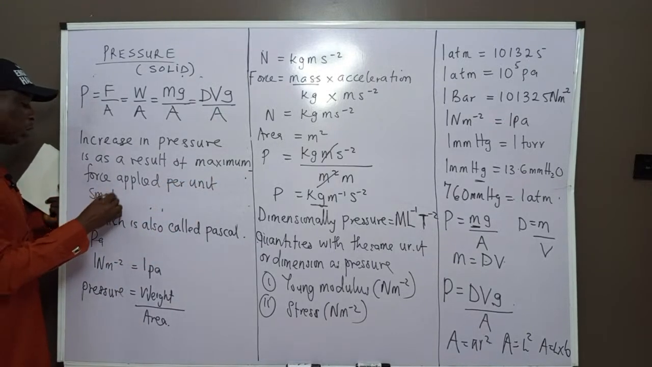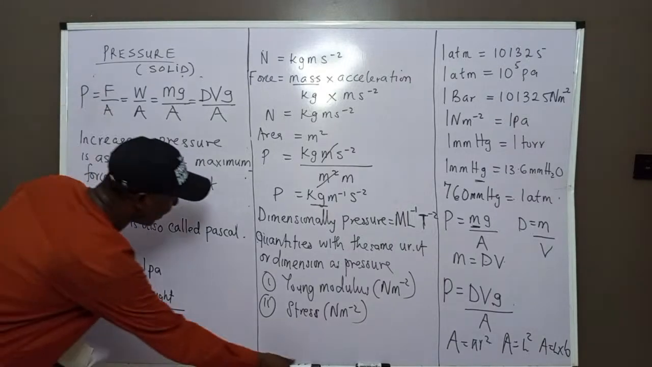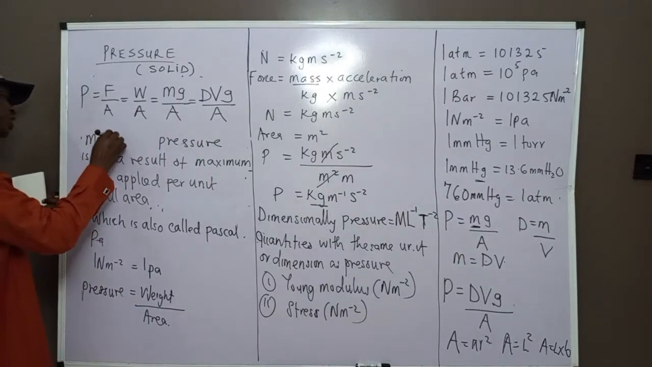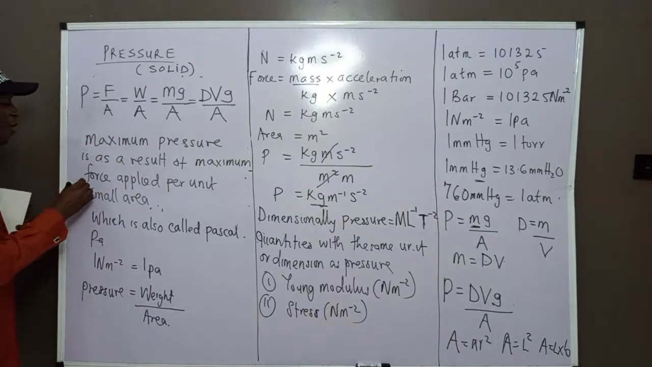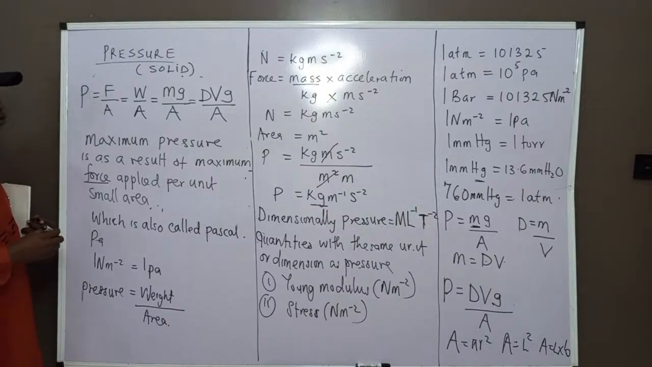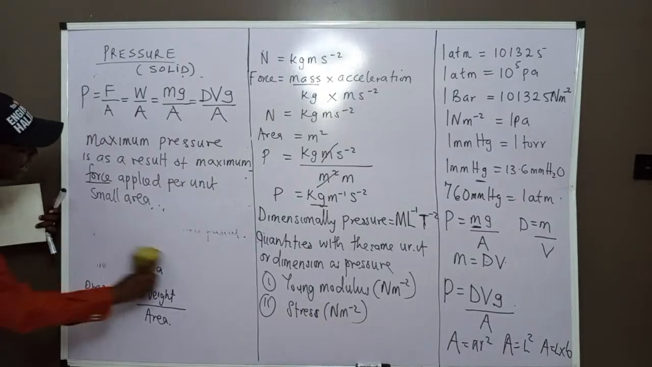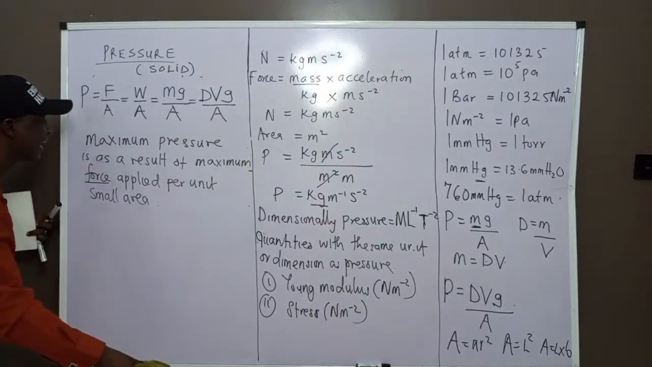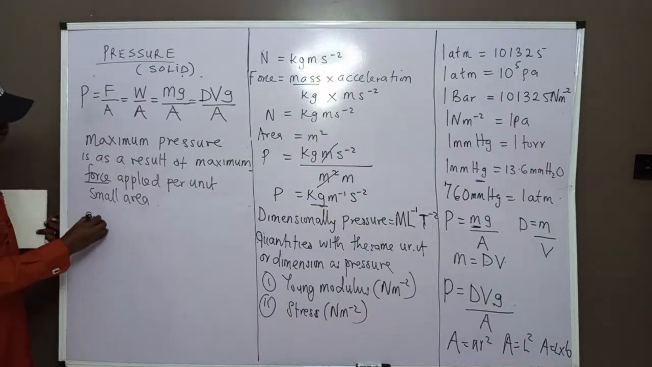Small area. So that is to say, maximum pressure, let me put it that way. Maximum pressure can be the result of maximum force applied per unit small area. That is to say, the higher the force per unit smaller area, we have a maximum pressure exerted. An example of this is your sharp knife.